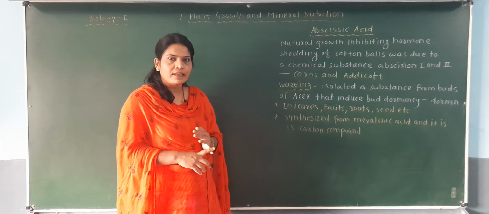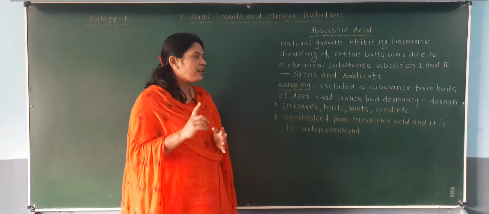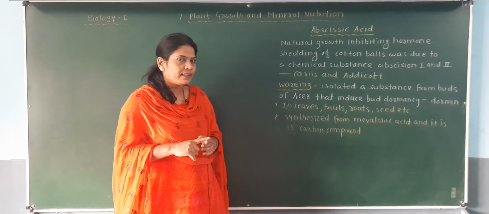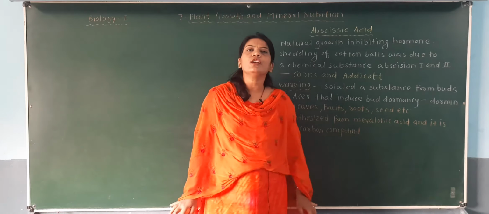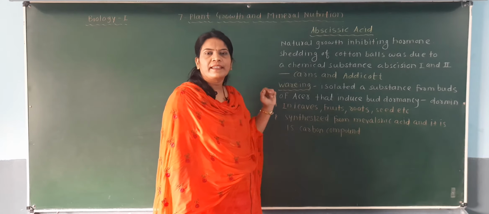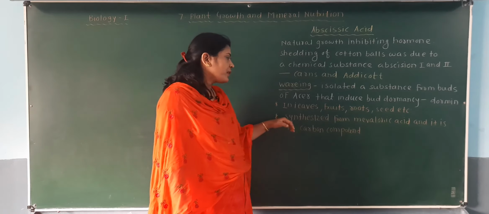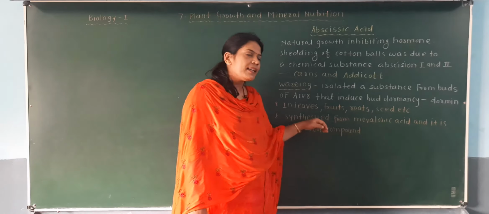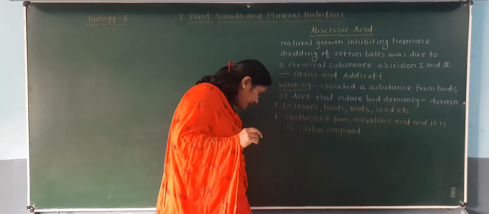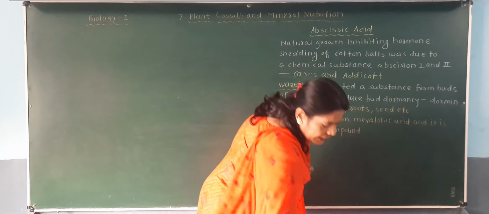So it is synthesized in leaves, fruits as well as seeds, and it is synthesized in the root part. So it is also important to know where the abscisic acid is synthesized. It is synthesized from mevalonic acid.